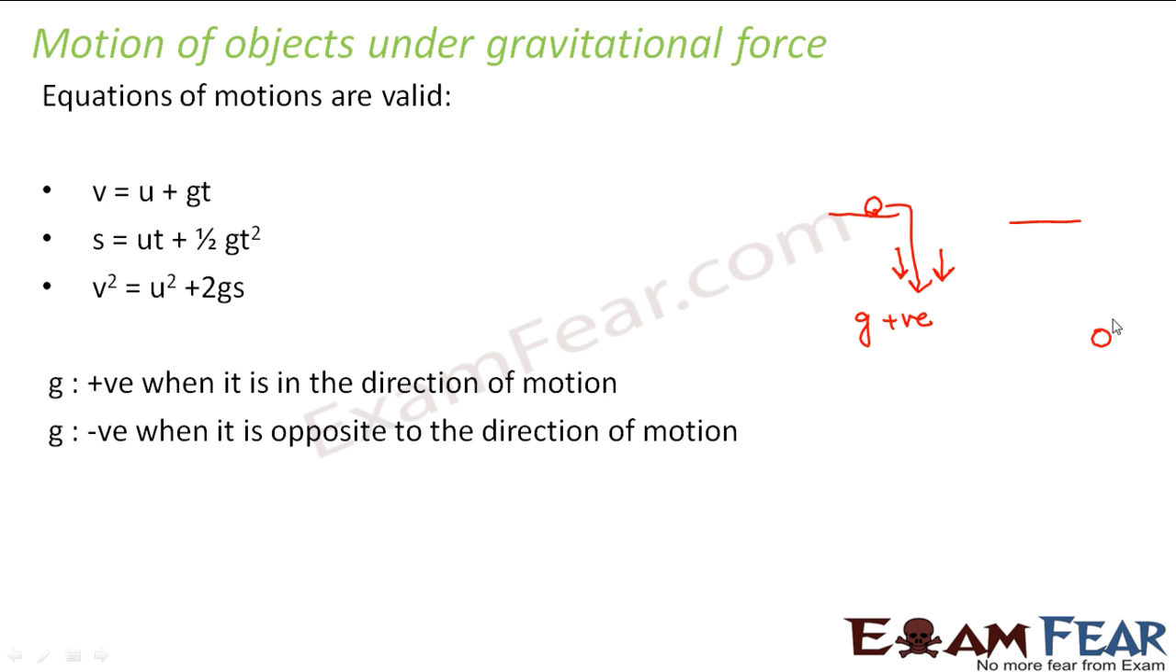But if, let us suppose, you throw a stone in the upward direction, so right now the stone is moving in the upward direction, the motion is in the upward direction. But what is the direction of acceleration due to gravity? The gravity is still trying to pull the stone in the downward direction, right? And because of the gravity, after reaching a certain height it starts falling back. So in this case your g will be negative. So whenever an object is falling in the downward direction, g is positive. When it is moving in the upward direction, g is negative. So we have to take into consideration this sign convention.